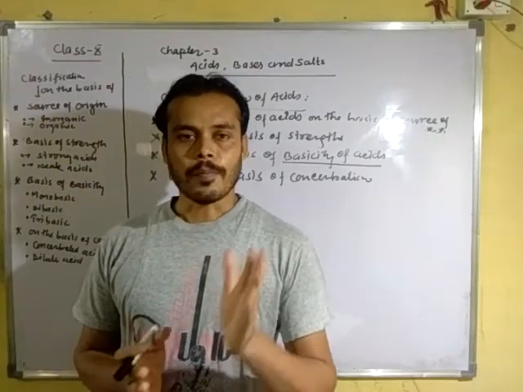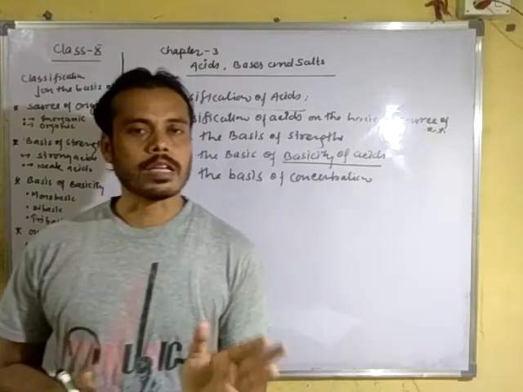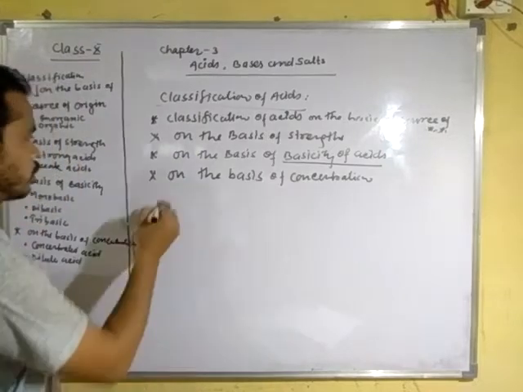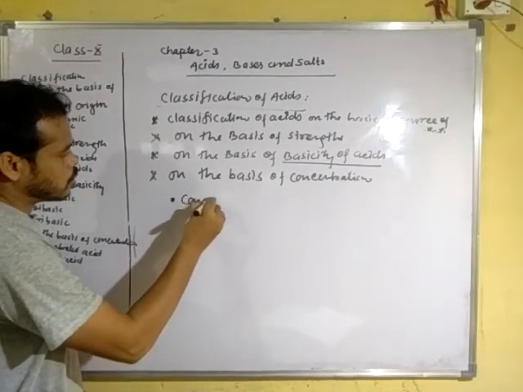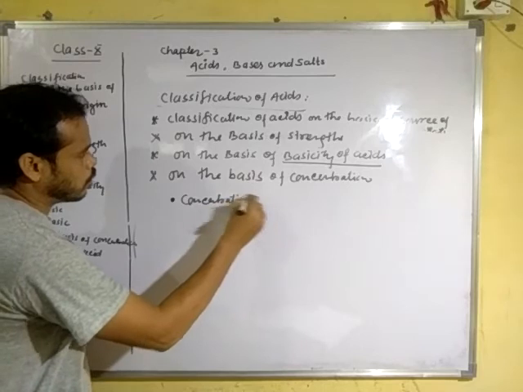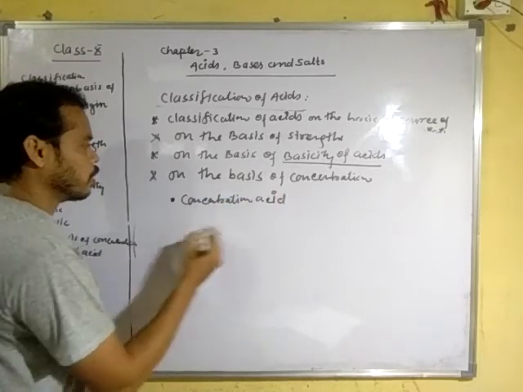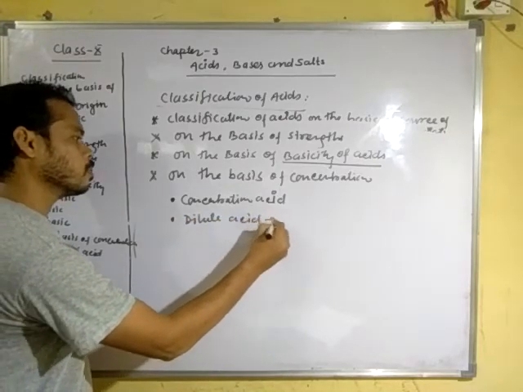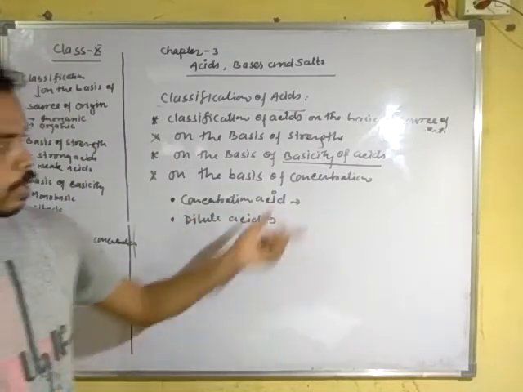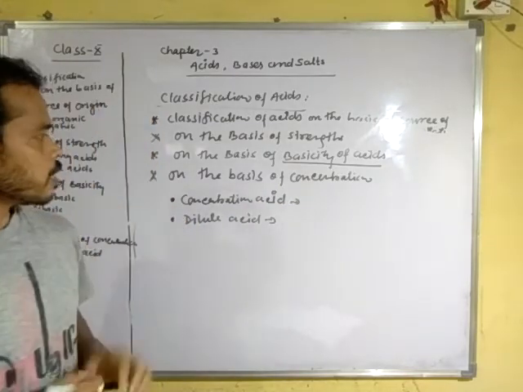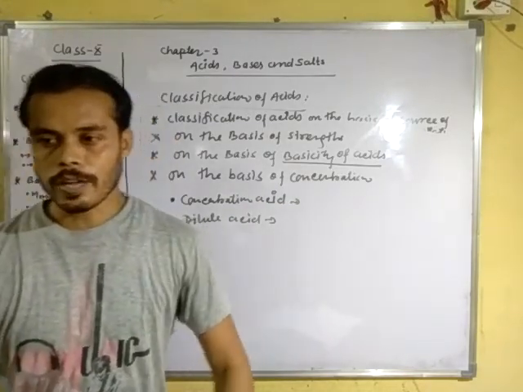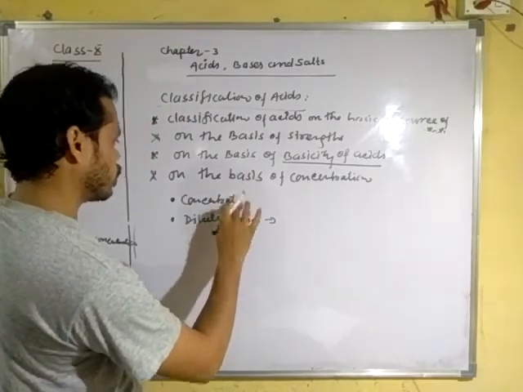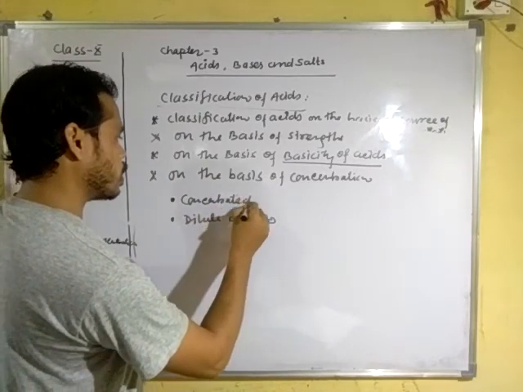Now, on the basis of concentration, acid may be classified further as concentrated acid and dilute acid.